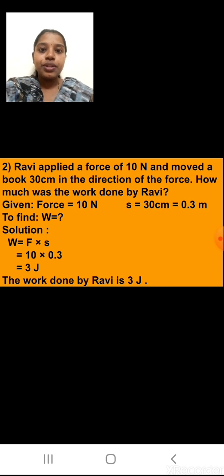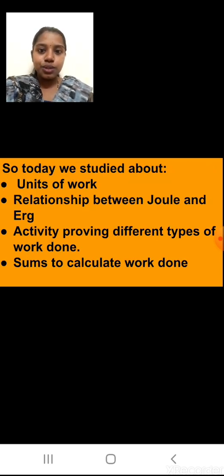Okay, so here we come to the end of today's session. What did we study today? Today we studied about units of work, that was joule and erg. Relationship between joule and erg. What was the relationship? 1 joule is equal to 10 raised to 7 erg. Activity proving different types of work done: positive, negative, zero. We saw 3 types of work. But here in our experiment we saw positive, 0 and 0. Then sums to calculate the work done.